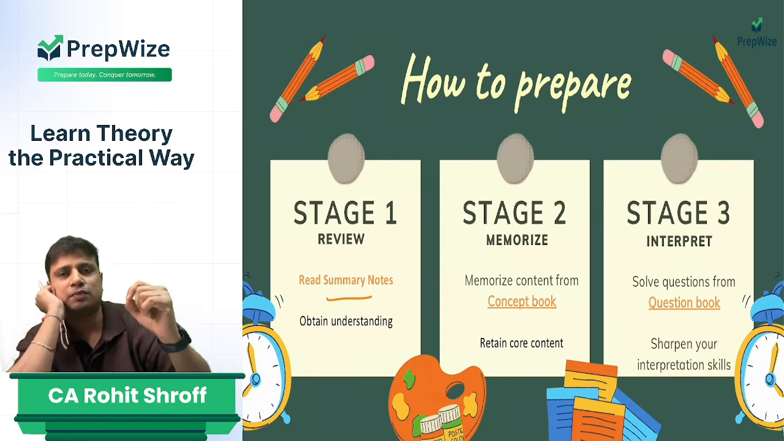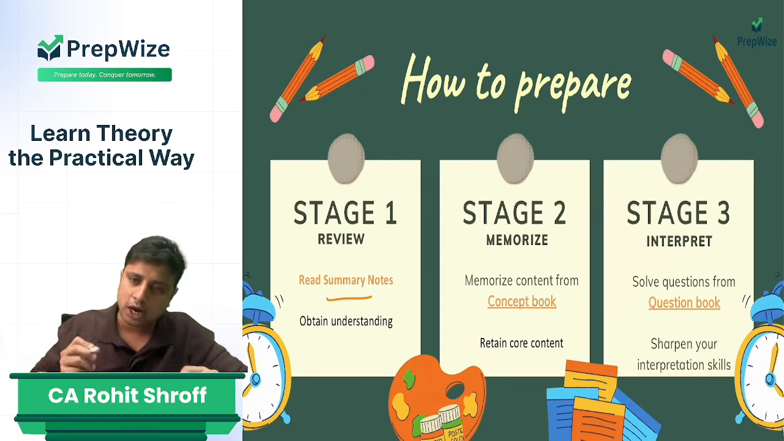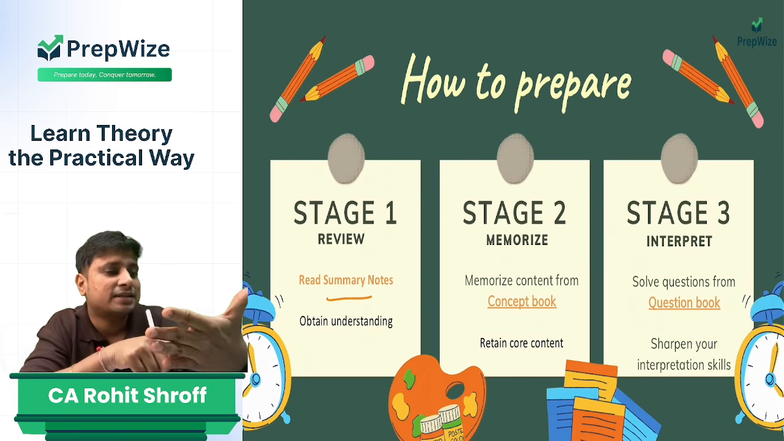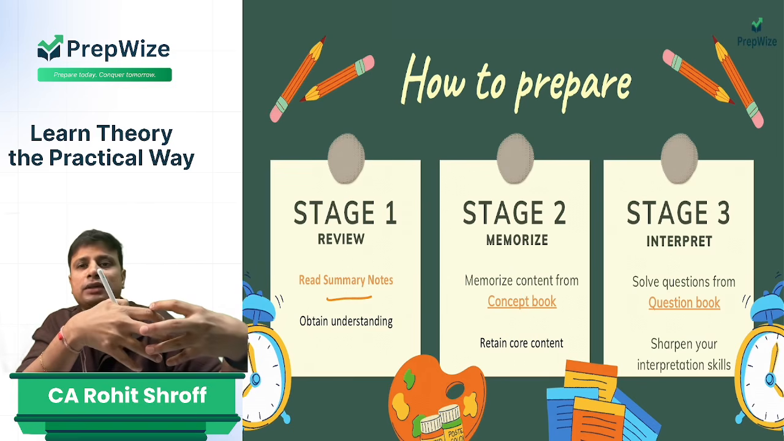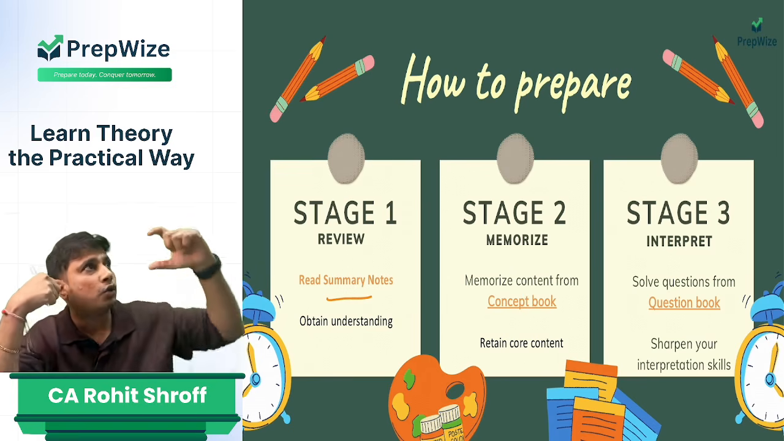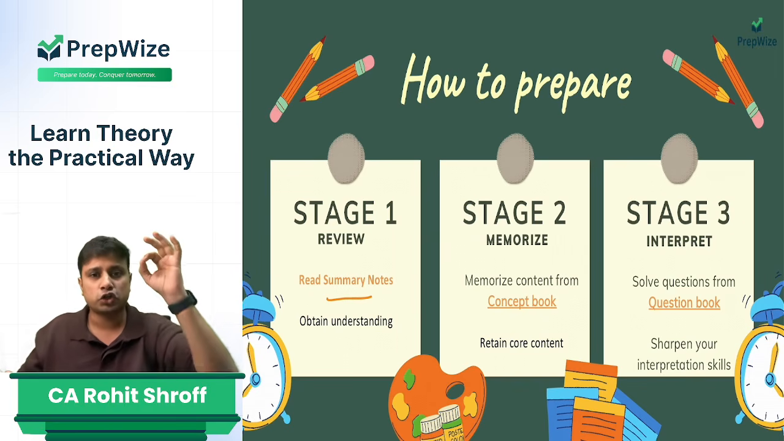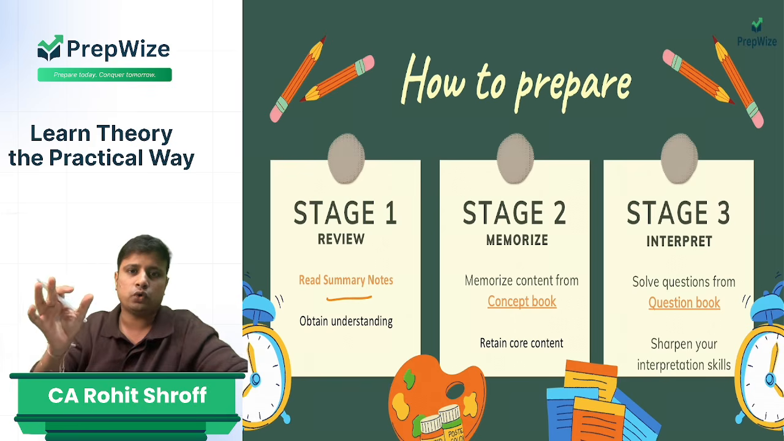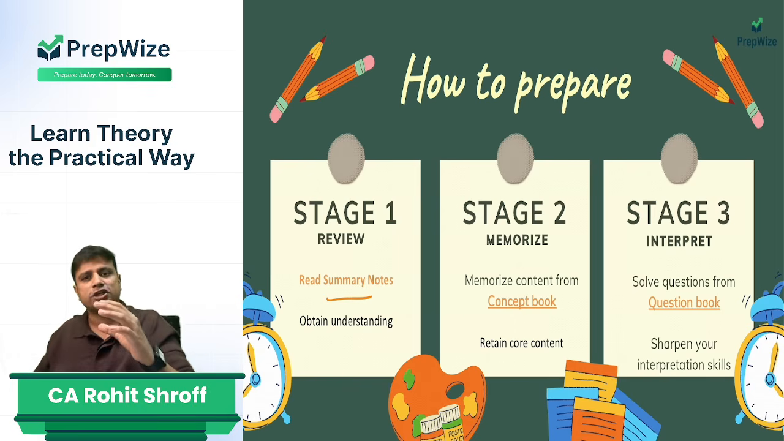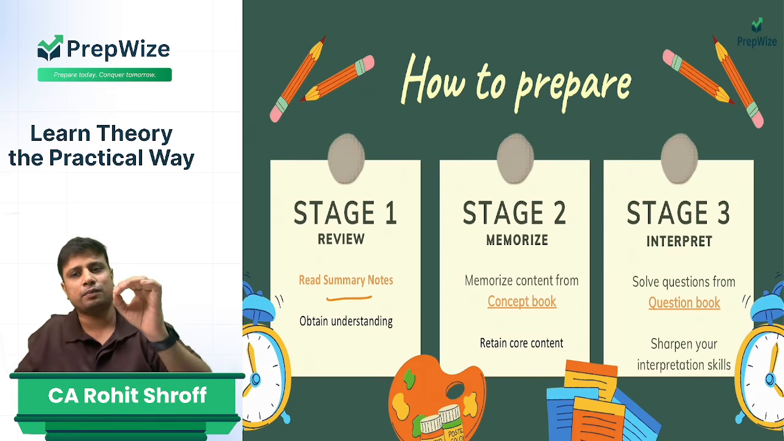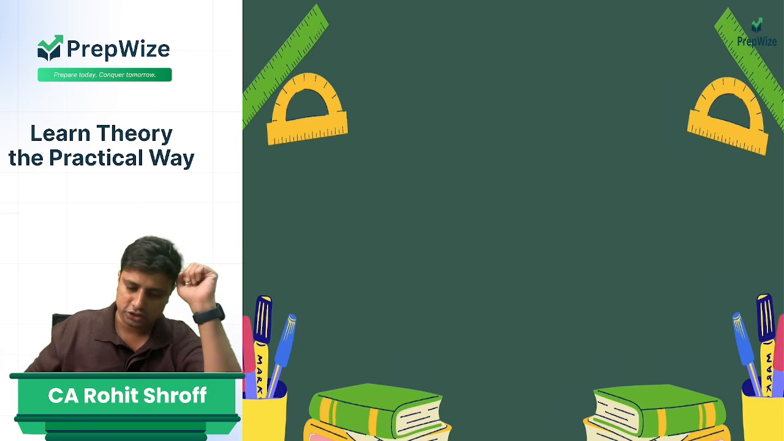So solve the question bank. Here the objective is to sharpen your interpretation skills. You should know what line ICAI is asking, on what basis they are framing the question. You will be able to correlate that if this is what they have written in the question, this is what the answer is. So stage number one is just review and obtain an understanding. Stage number two, start memorizing the content. Stage number three is sharpen your interpretation skills.